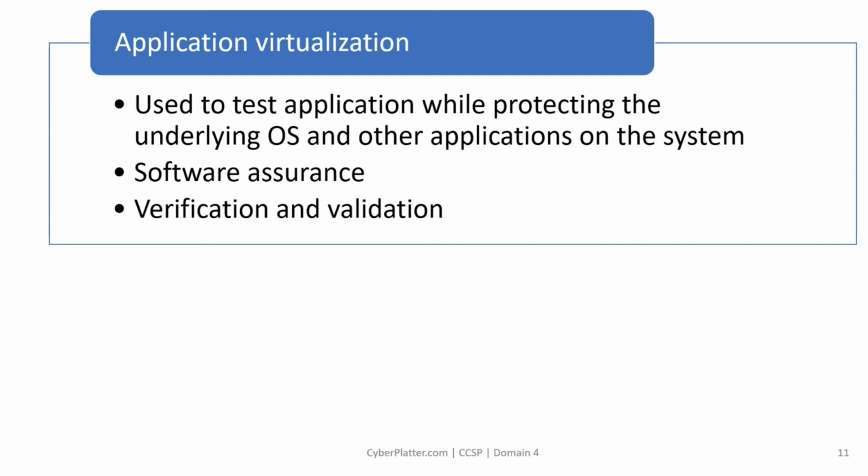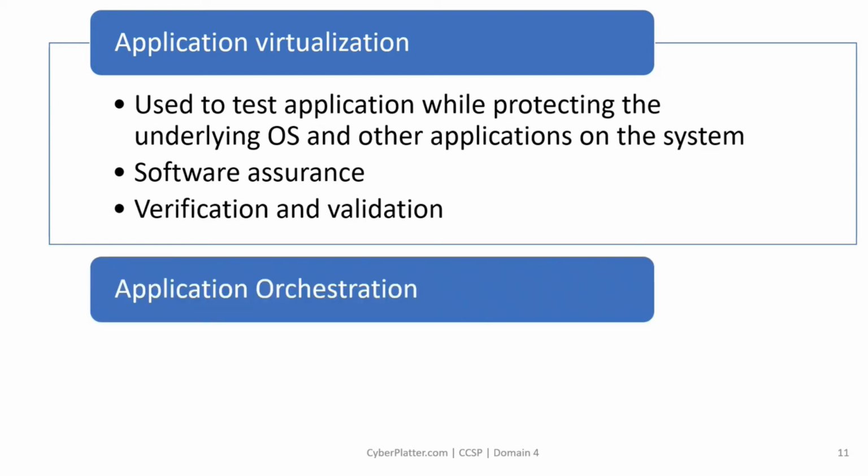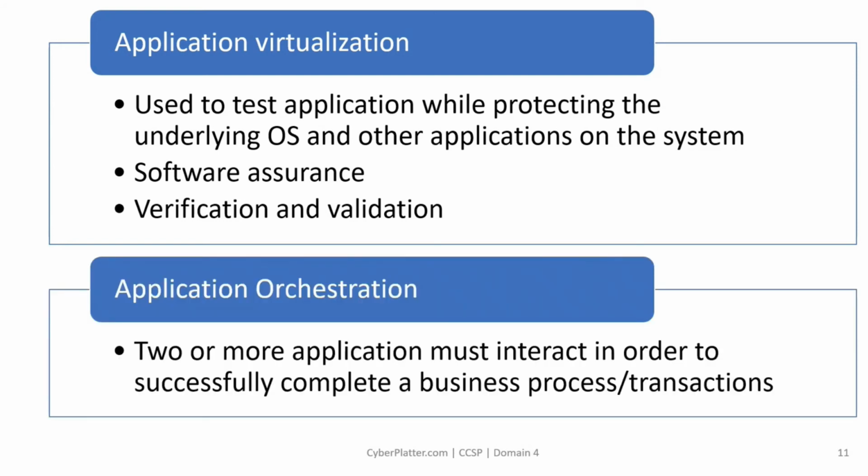Verification and validation occurs at each stage of development to ensure consistency of the application. Verification and validation should be performed at each stage of the software development lifecycle and in line with change management components. The next concept is application orchestration.